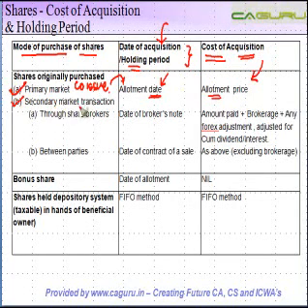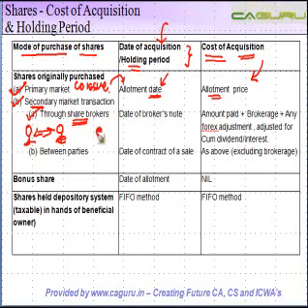The second is you buy it from the secondary market, which means the open market. The company does not issue it. In case of the primary market, you make the payment to the company. But in case of the secondary market, there could be some third party from whom you are purchasing these shares, and you make payments to them. Again, this can happen through share brokers.